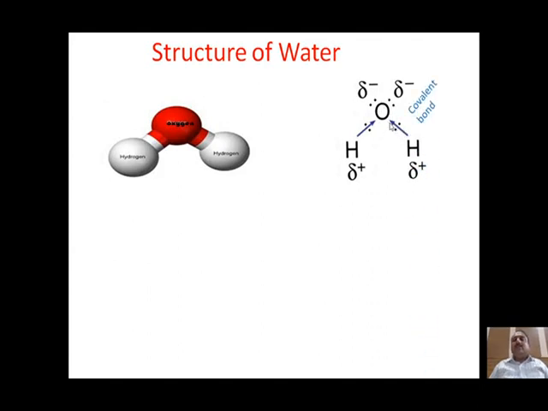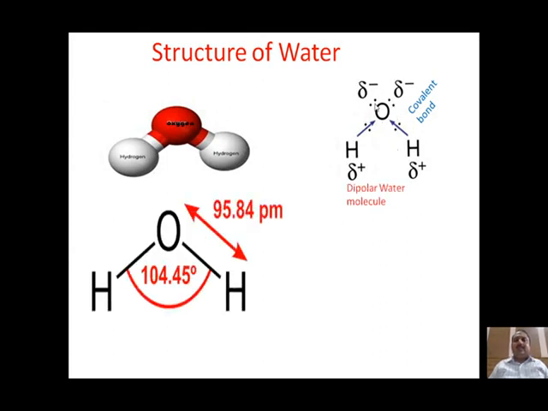Now oxygen has more electron affinity towards electrons, making it partially negatively charged. Hydrogen becomes partially positively charged. Due to this unequal distribution of charges on the water molecule, water becomes dipolar. The lone pairs of electrons repel one another, forming the water molecule's bent-shaped structure. The covalent bond distance between hydrogen and oxygen is 95.84 picometer, that is 0.095 nanometer, and the angle between the hydrogens is 104 degree 45 minutes.